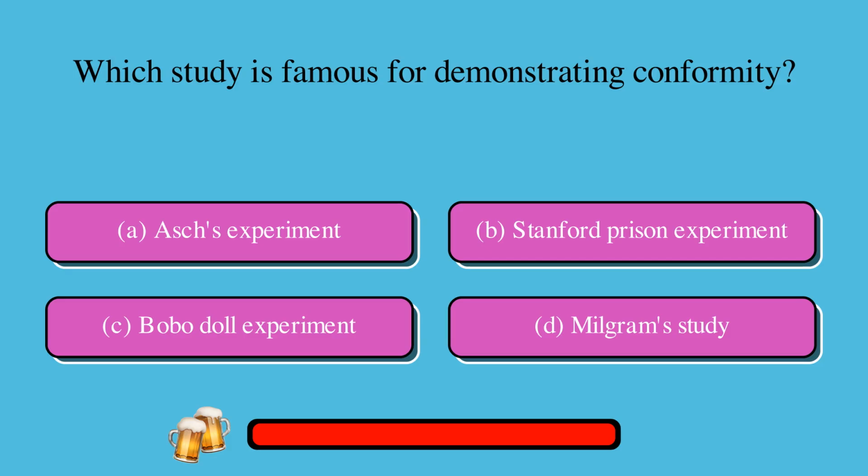Which study is famous for demonstrating conformity? A. Asch's experiment, or B. Stanford prison experiment, or C. Bobo doll experiment, or D. Milgram's study? The correct answer is A. Asch's experiment.